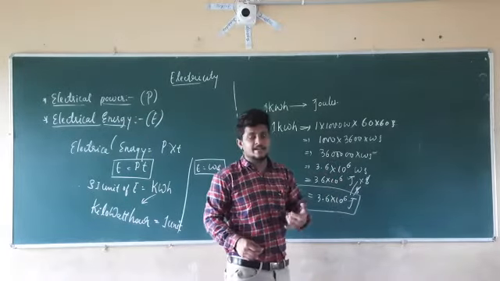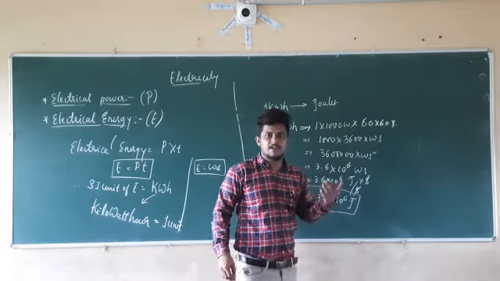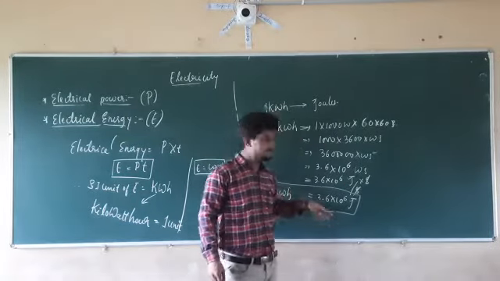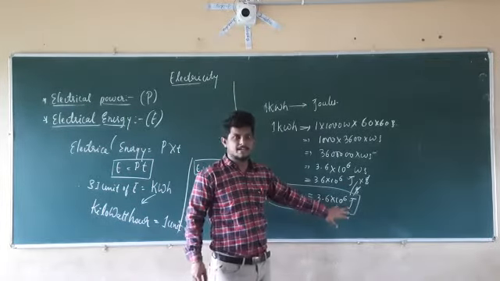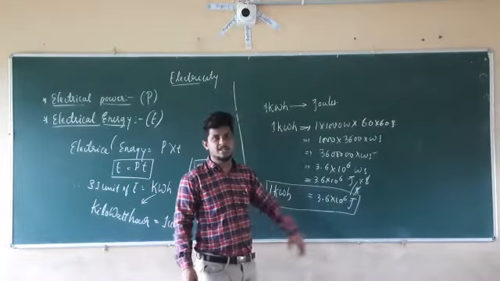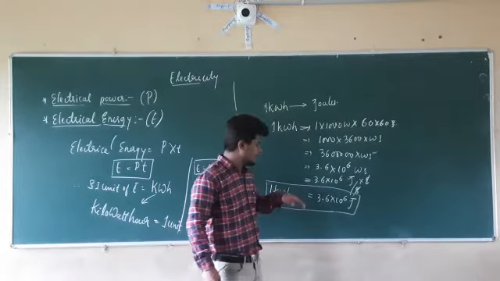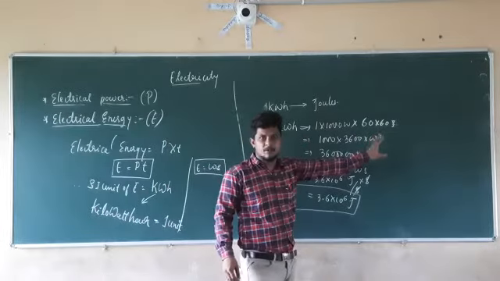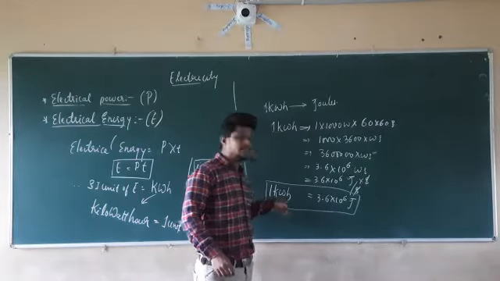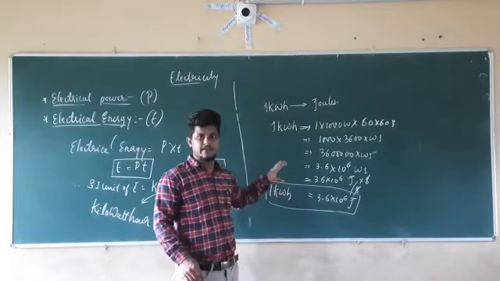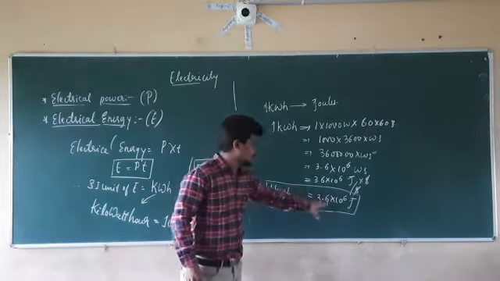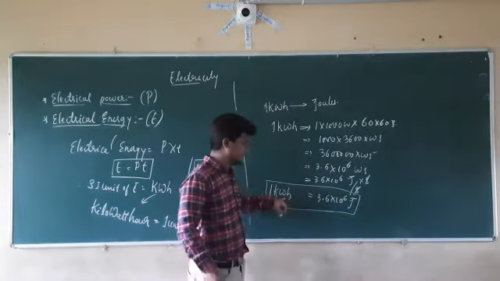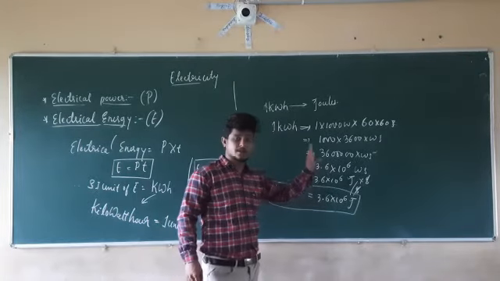If we check in our home, we are going to get the reading as 20, 30, 40, 50 units per month. If we compare that value to this value, this value is very high. So in comparison with the kilowatt hour, this unit is very small. For that reason, we are using the 1 kilowatt hour as the SI unit of the electrical energy consumption, not the joule per second or the watt per second. So 1 kilowatt hour equal to 3.6 into 10 raised to 6 joules.